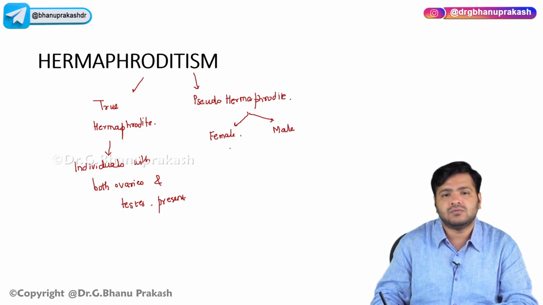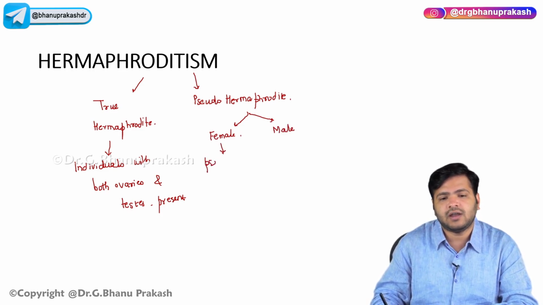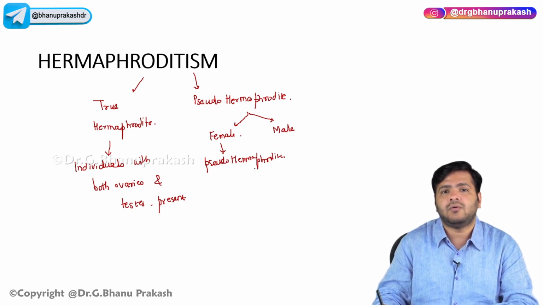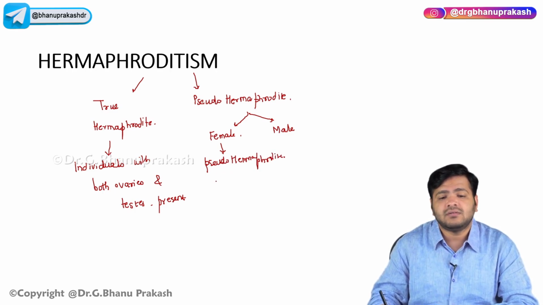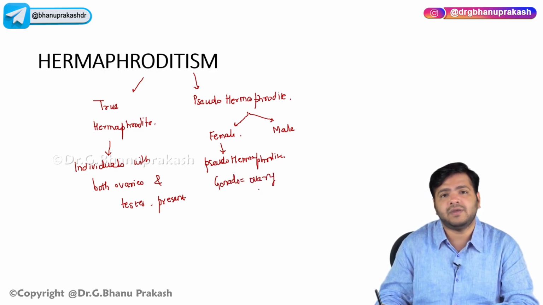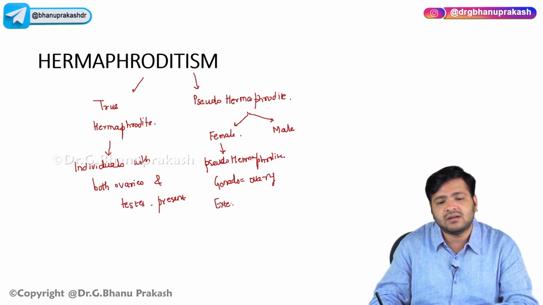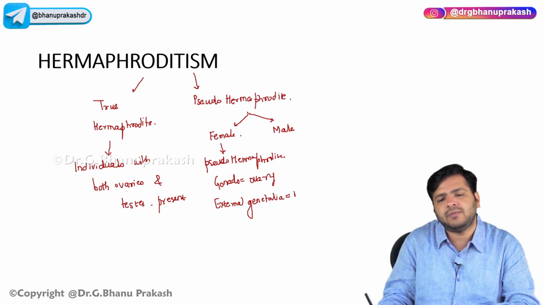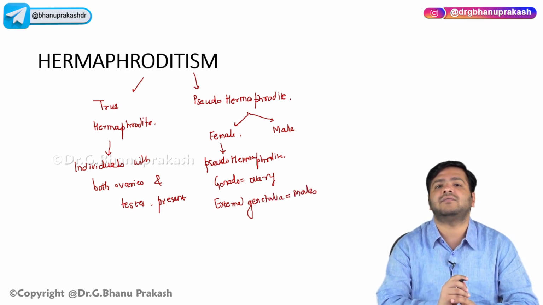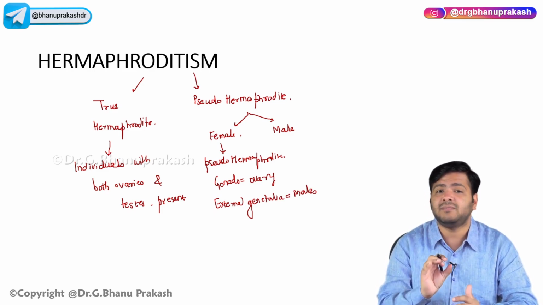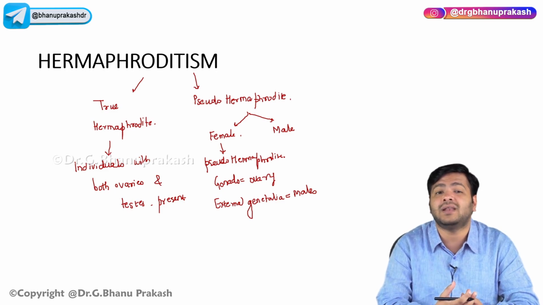Pseudo hermaphrodite in a female means the gonads will be ovary, but the external genitalia will be of the male. So if it is seen in a female, the gonads will be ovary, but the external genitalia will look like male.